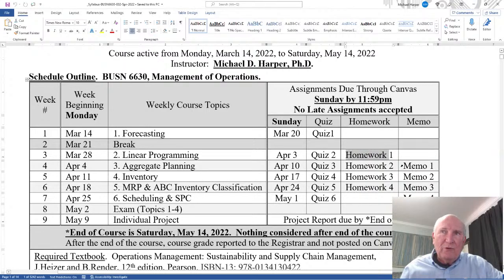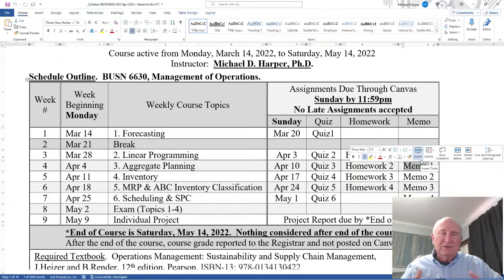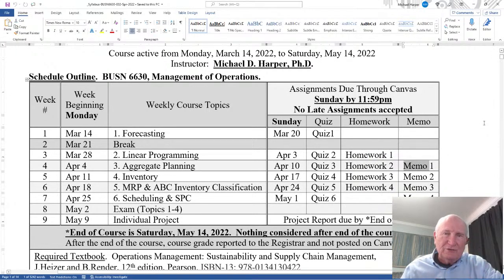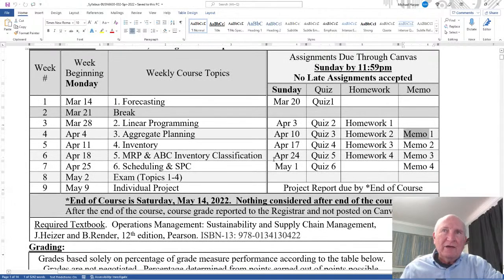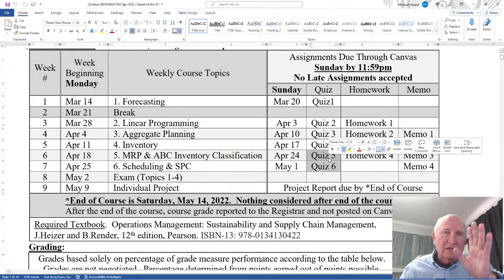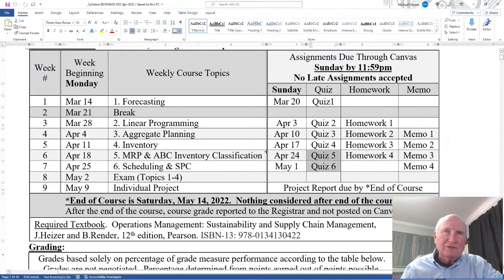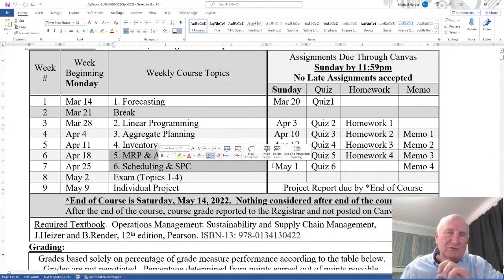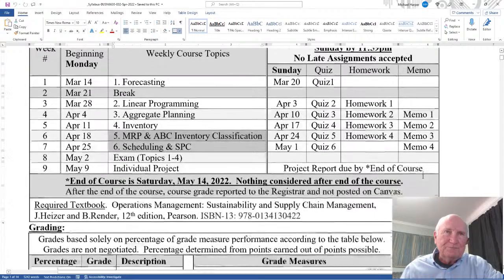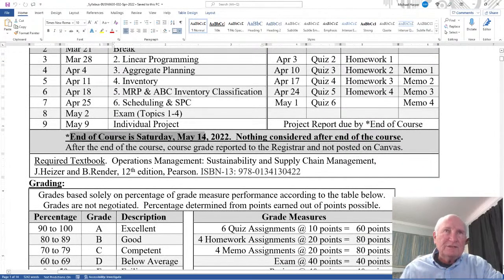And then the memo is the communication. Once you have an answer or get answers, then you communicate it. And you communicate it in just a 1-page memo assignment. And we'll talk about that in this syllabus. Now the quizzes on 5 and 6 down here, these are just a little bit more than just mechanics. They go a little bit deeper on the applications, but these are more just introductory at the end of the course. The end of the course is Saturday, May 14th.